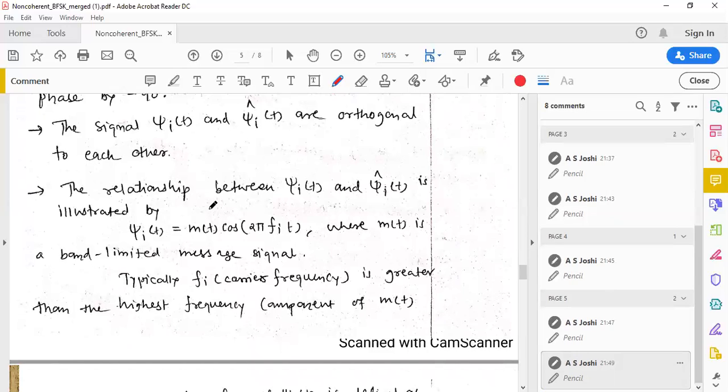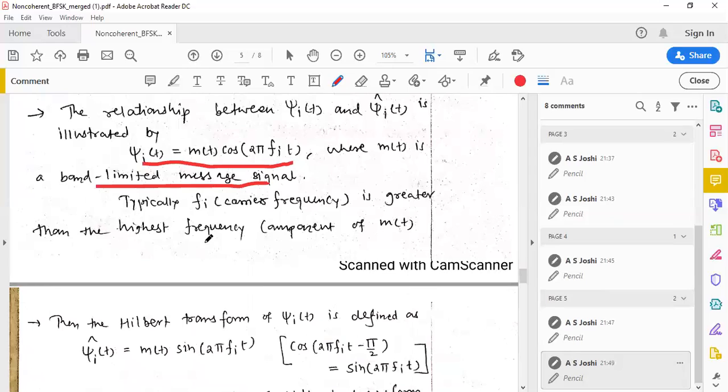The relationship between these two signals, psi I of t and psi I cap of t, is given by psi I of t equal to m of t into cos 2 pi f_i t, where m of t is a band limited message signal. Typically, f_i, the carrier frequency, is greater than the highest frequency component of m of t.